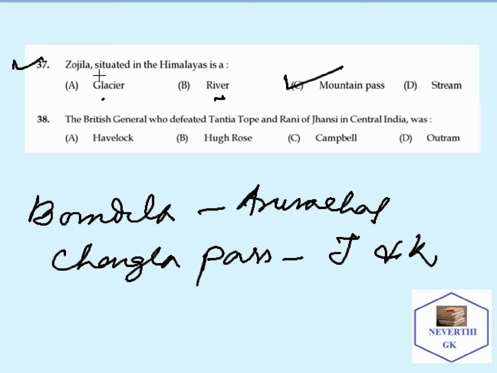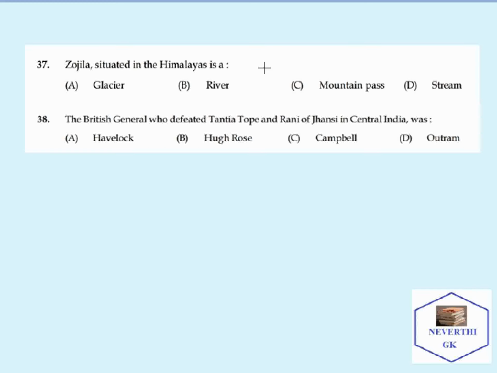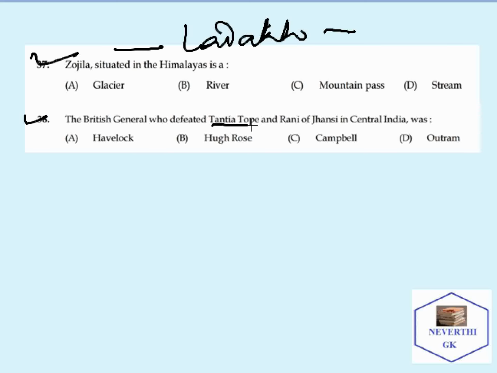So the most important point in this question: Zojila is a mountain pass. And this Zojila pass is found where? Found in the Ladakh region of India.